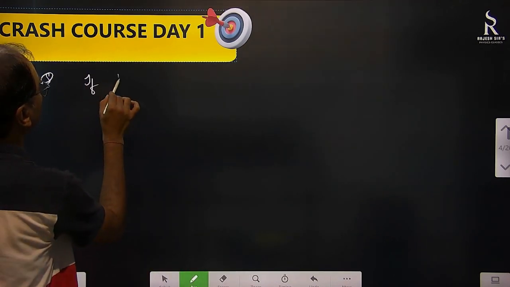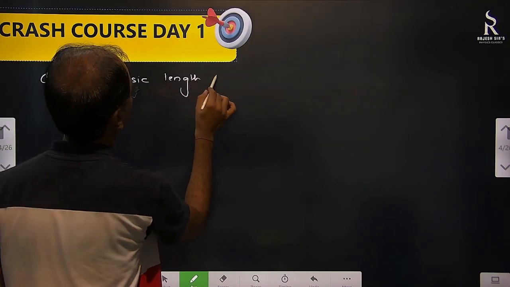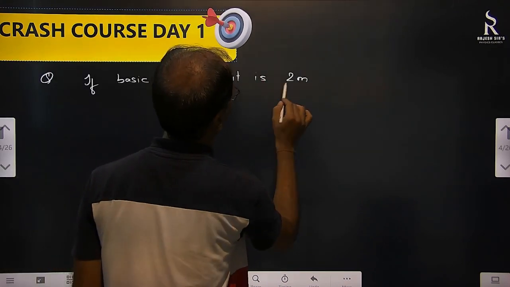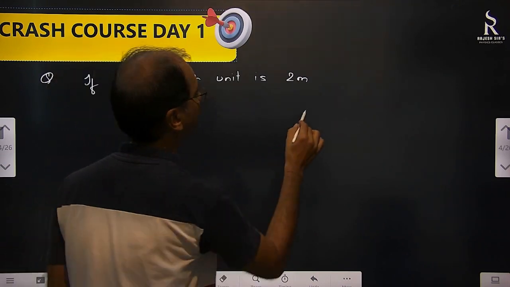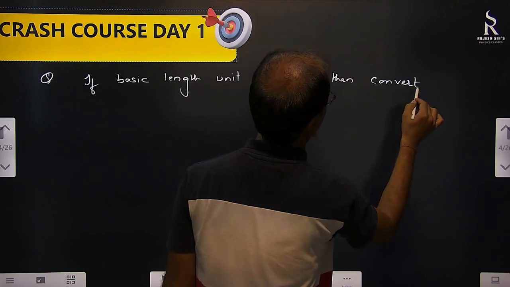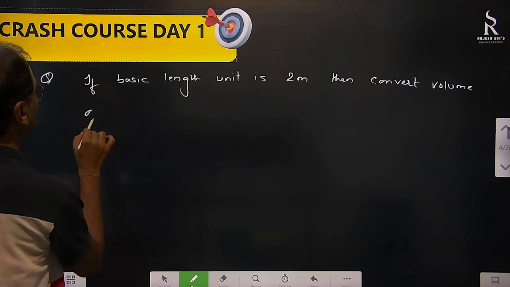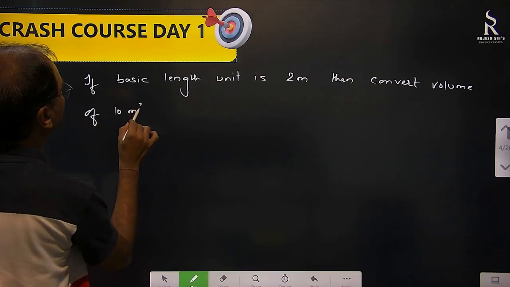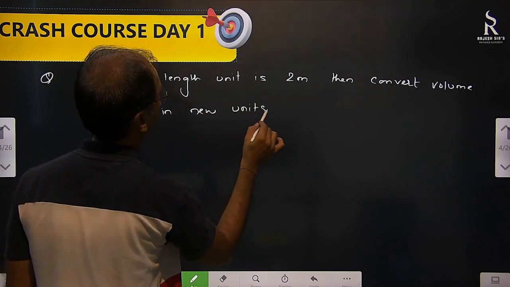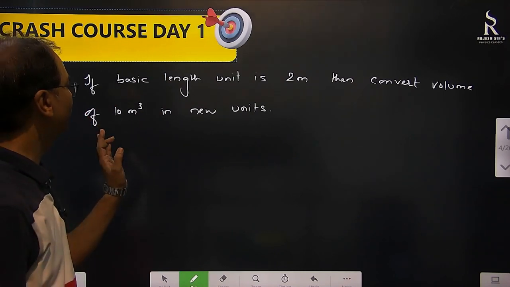If the basic length unit is 2 meter, then convert the volume of 10 meter cube into new units.